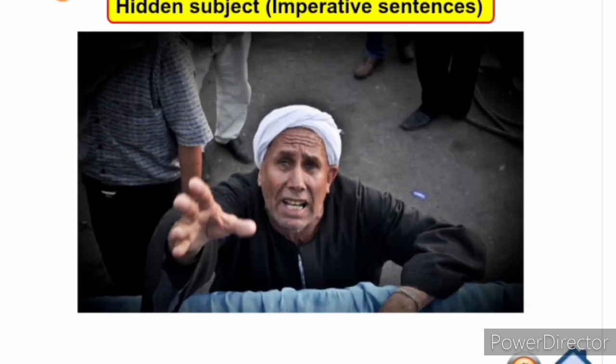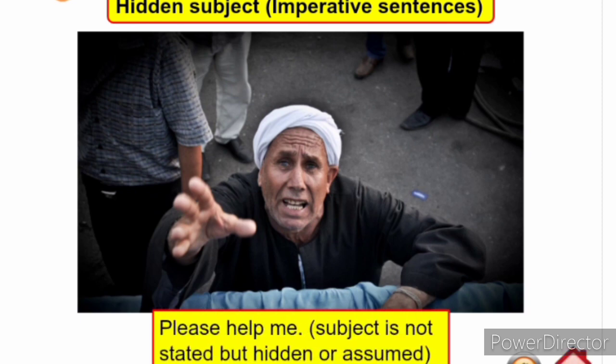Hidden subject in a sentence. The sentence may also have a hidden subject, as used in imperative sentences. Please help me. The subject here is not stated but hidden or assumed.